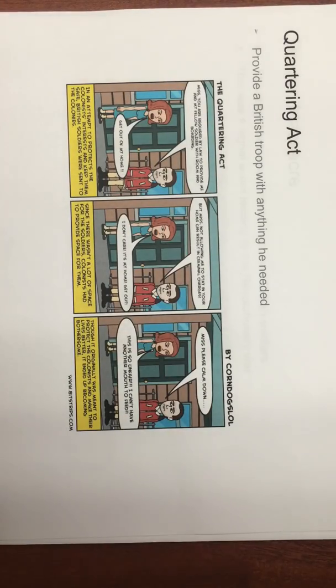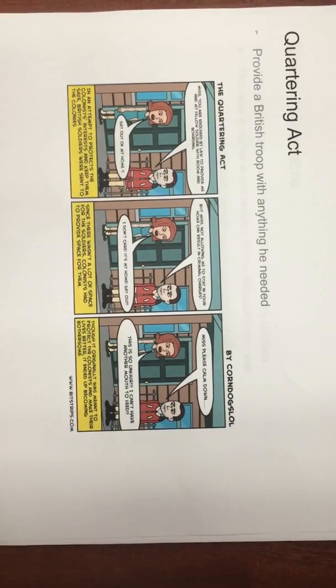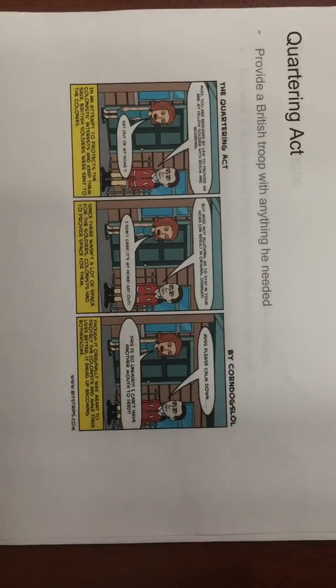Quartering Act provided a British troop with anything he needed. An act to amend and render more effective in His Majesty's dominions in America the mutiny act, for better payment of the army and their quarters.